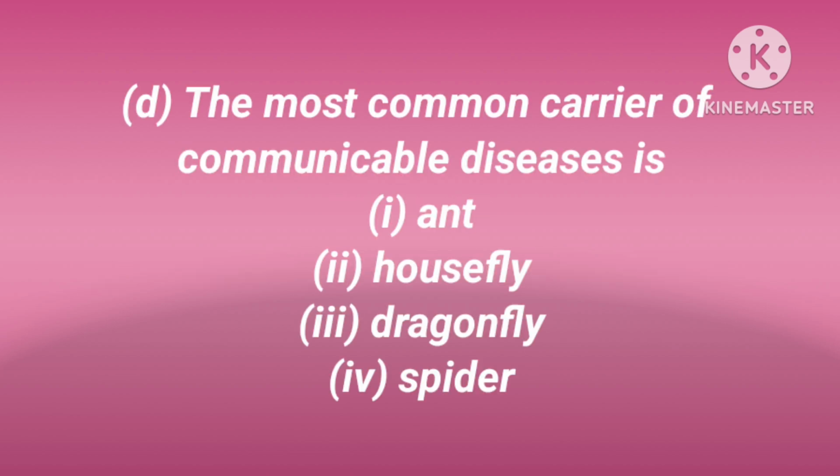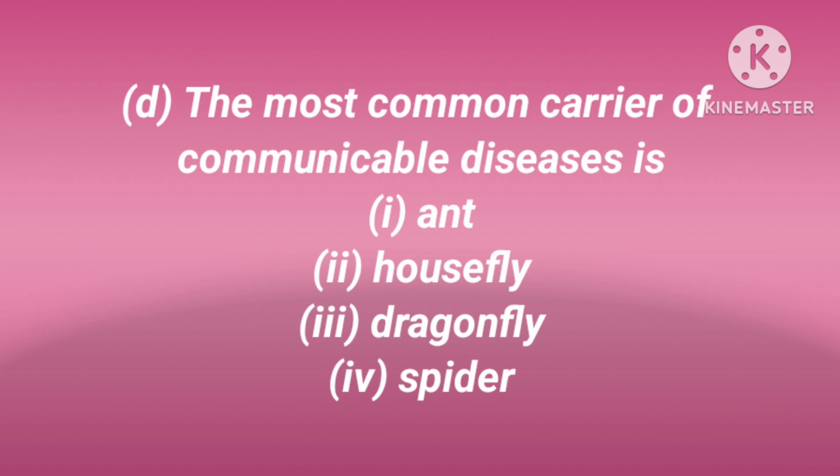The next question is: the most common carrier of communicable diseases is dash. The options are ant, housefly, dragonfly and spider. Which might be the most common? Communicable diseases are commonly transferred from one person to another.